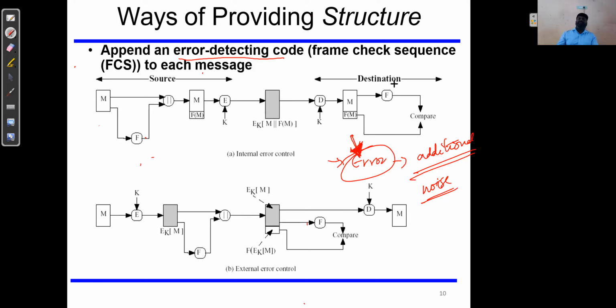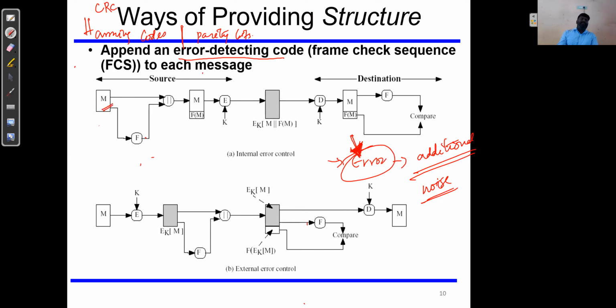I think you would have studied about the Hamming codes in the data structures. Hamming codes, cyclic redundancy check, CRC as well as Hamming codes. So these are the error correction as well as error detection codes. And when we talk about error correction, you would have studied about the parity bits, even parity and odd parity, right? So here, how is the frame check sequence going to be used for error detecting?